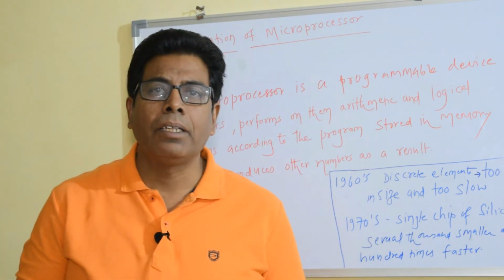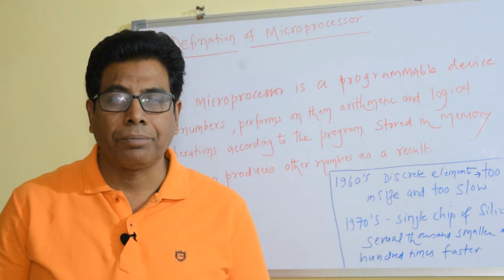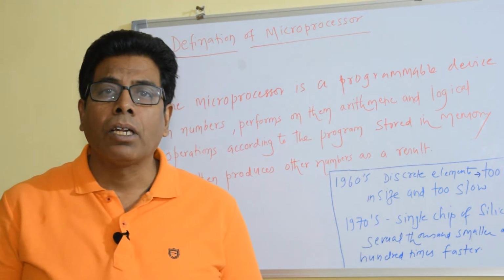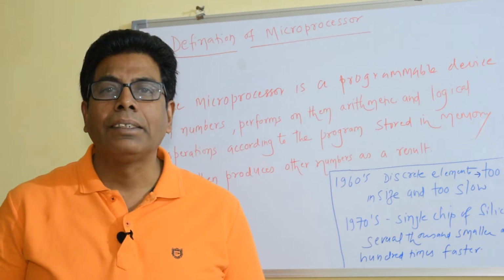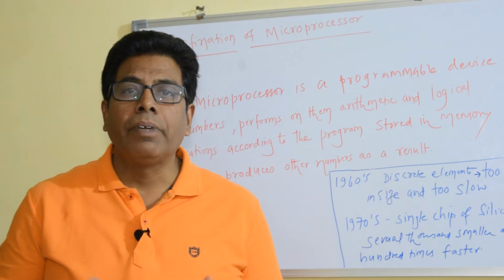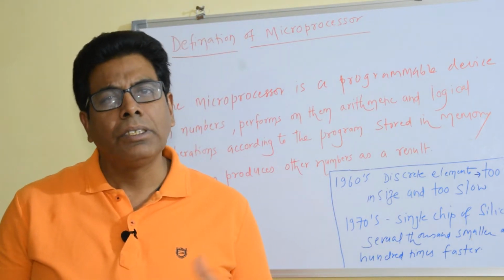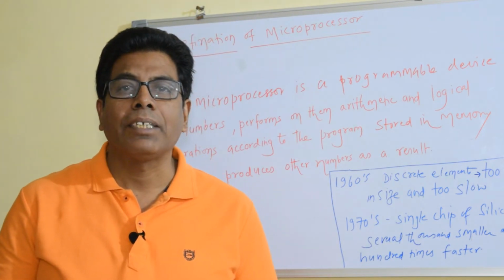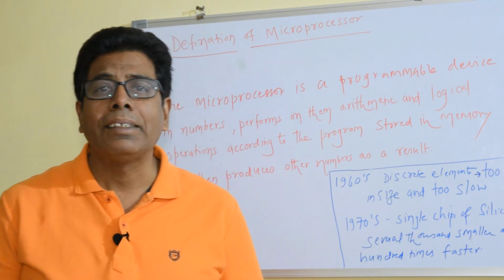But when the microchips were invented in 1971, it was possible for the processors to be put on a single chip of silicon. These were very small in size, thousands of times smaller in size, and hundreds of times faster. Thus, the microprocessor was born in 1971.